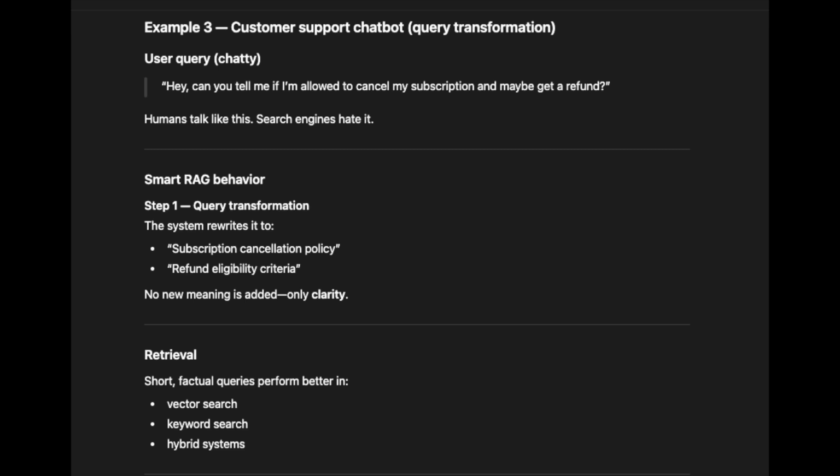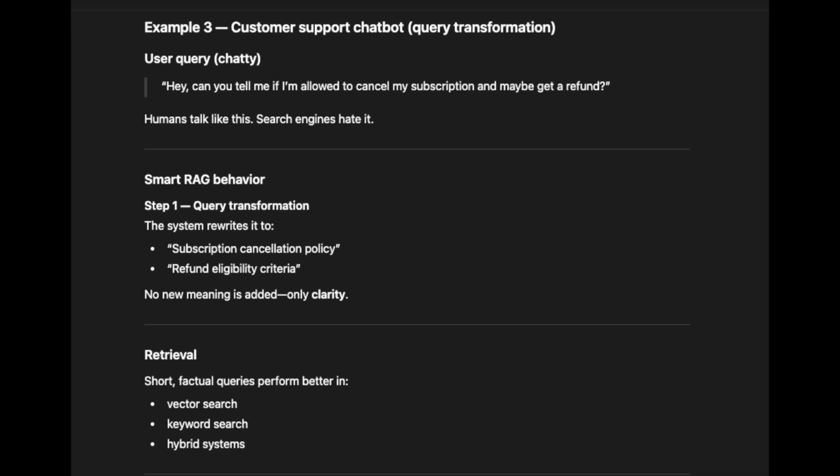Example 3, customer support chatbot, query transformation. User query, chatty: Hey, can you tell me if I'm allowed to cancel my subscription and maybe get a refund? Humans talk like this. Search engines hate it. Smart RAG behavior. Step 1, query transformation. The system rewrites it to subscription cancellation policy, refund eligibility criteria.